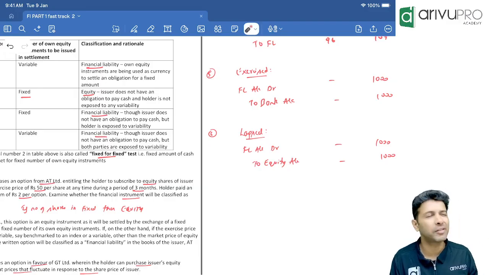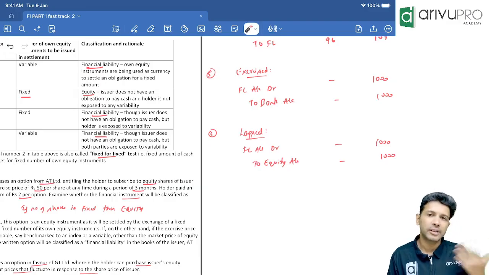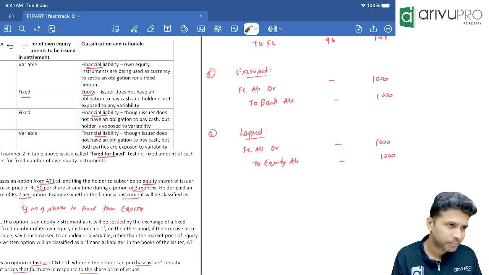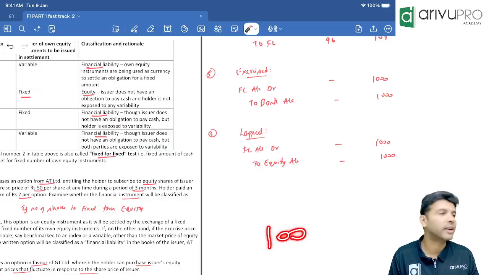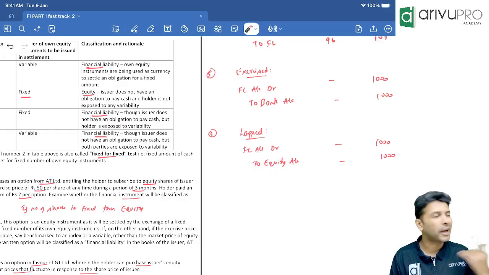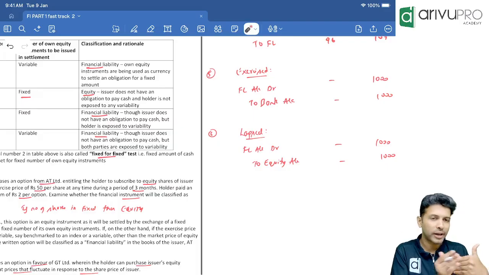So, what is the journal entry we booked initially? Other equity account debit to financial liability. To give this option to Z, did P collect any premium? Yes, they collected 100 rupees premium. So, the entry is bank account debit to other equity. Now, this financial liability, you have shown it at present value.